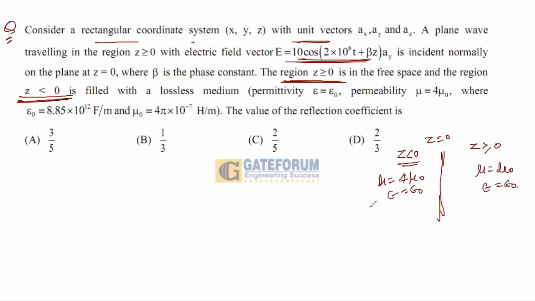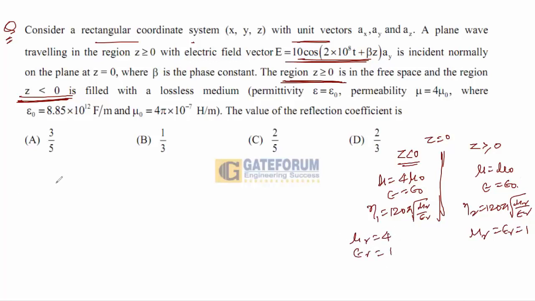Now let's say this is eta 1, so this is 120 pi under root mu r upon epsilon r. This is eta 2, this is 120 pi under root mu r upon epsilon r. So in free space mu r equal to epsilon r equal to 1, but here mu r equal to 4, epsilon r equal to 1. So here eta 1 equals 240 pi, and eta 2 equals 120 pi. So the reflection coefficient is nothing but eta 2 minus eta 1 upon eta 1 plus eta 2.